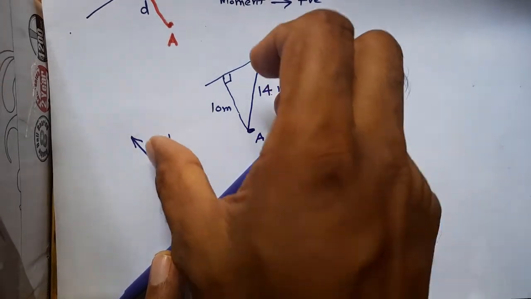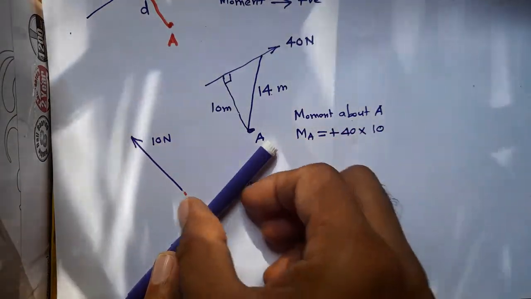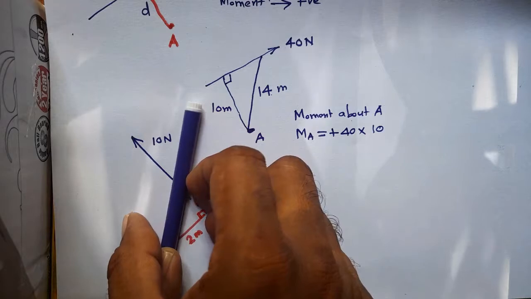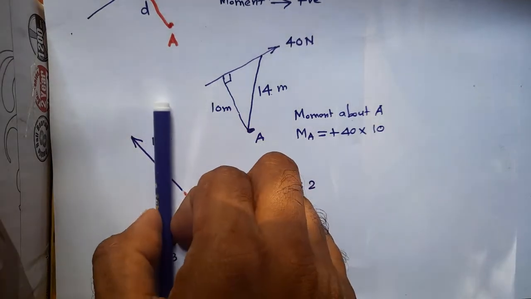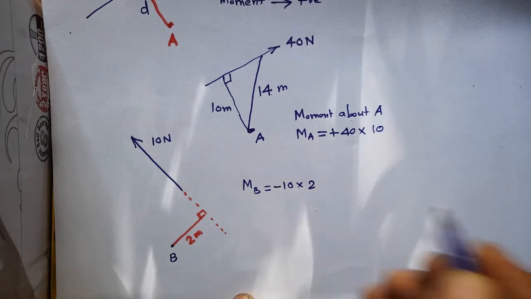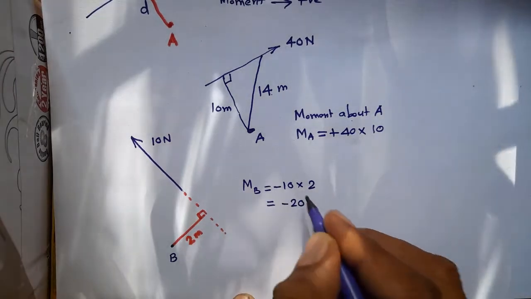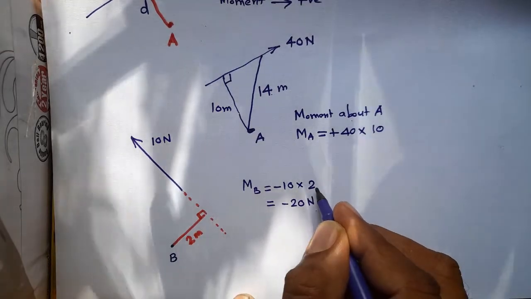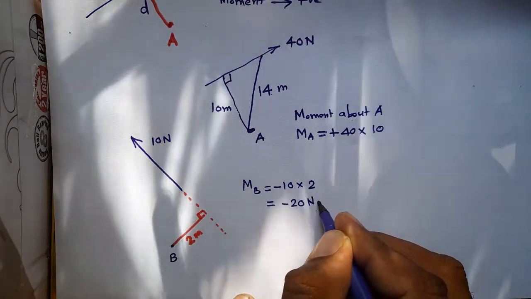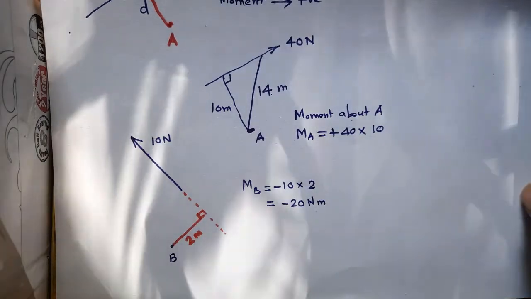You will find that if you apply force here and you pin it here at B, it starts turning in the anti-clockwise direction. So the moment in this case will have a minus sign. So the answer is minus 10 into 2, that is minus 20. Force is measured in Newton, the distance is measured in meter in this case. So minus 20 Newton meter.